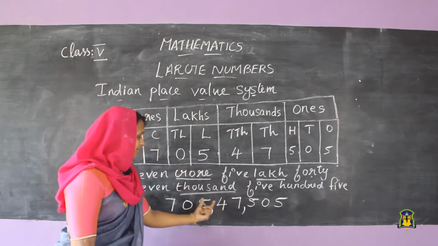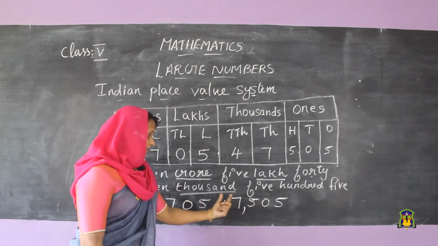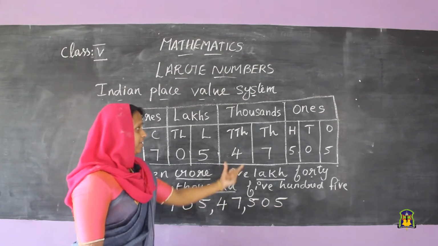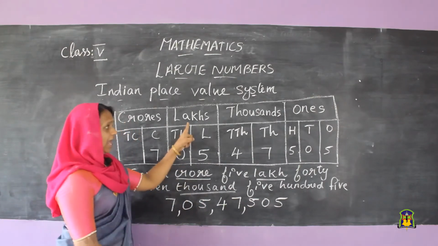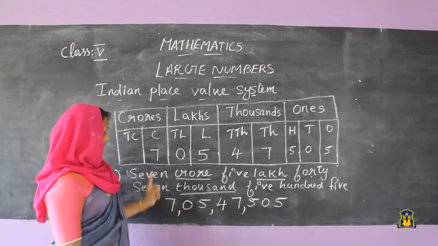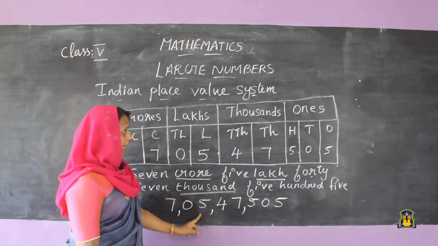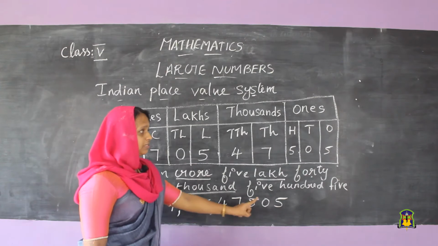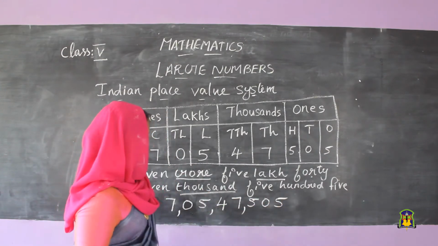That means 2 digits each we put a comma: first 3 digits, then 2 digits each. Then 5 lakhs, then 7 crore. So 7 crore 5 lakhs 47,505. Okay, students?